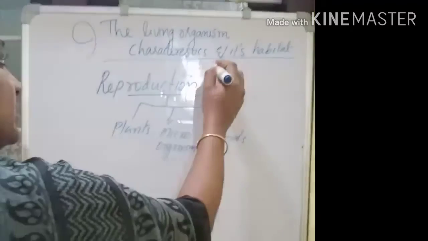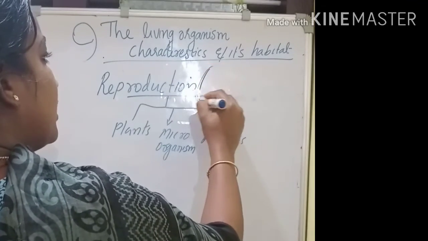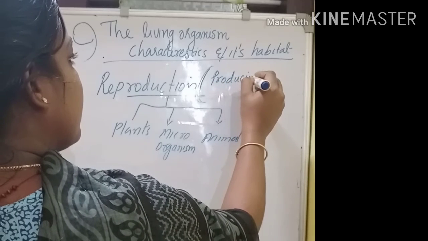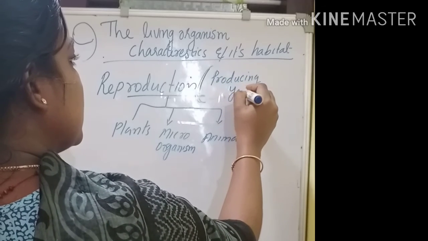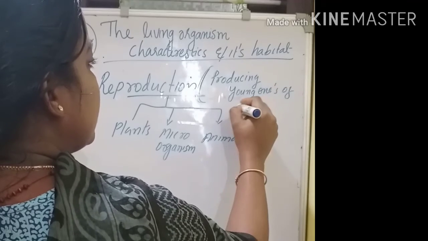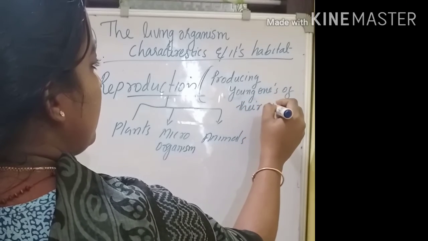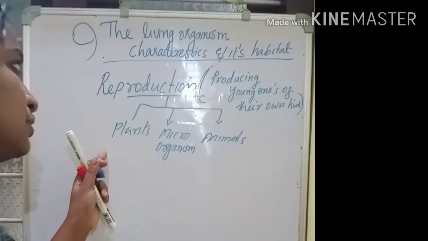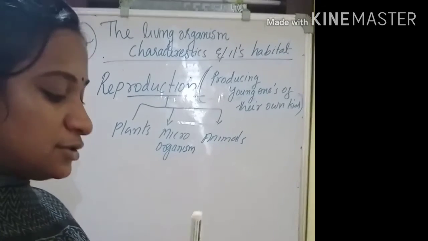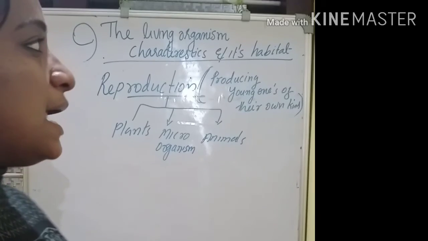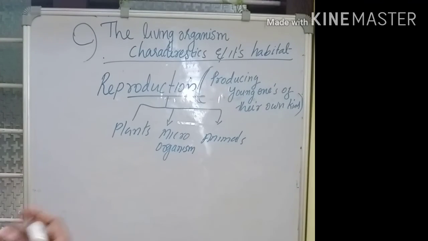What is reproduction? Producing young ones of their own kind. So plants also reproduce, animals also reproduce, microorganisms also reproduce, and they adopt different methods for this reproduction.